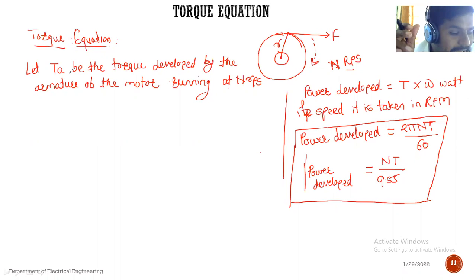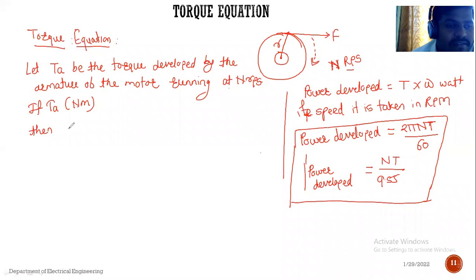So if torque T A is in Newton meter, then we write the equation for the power developed in the armature.